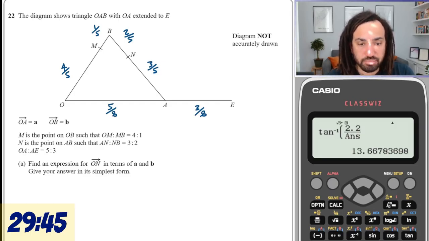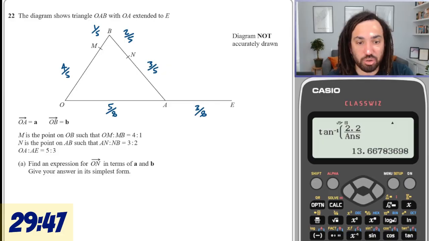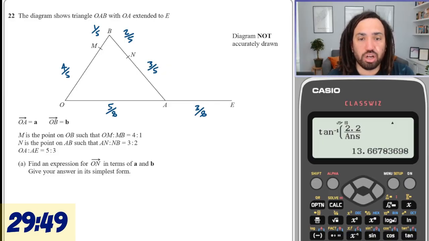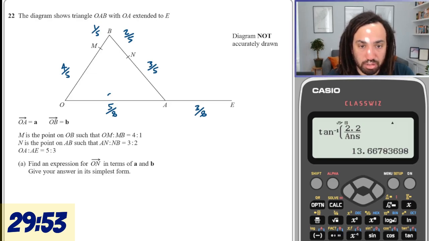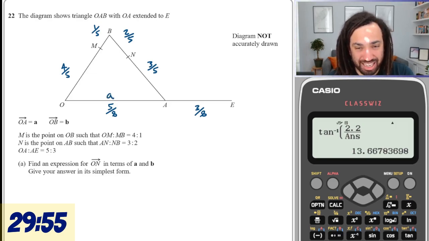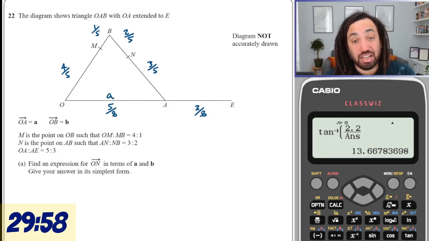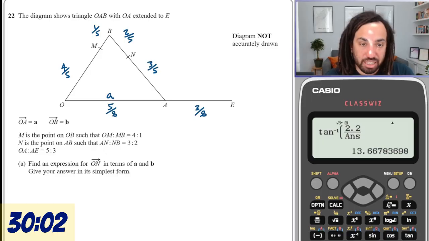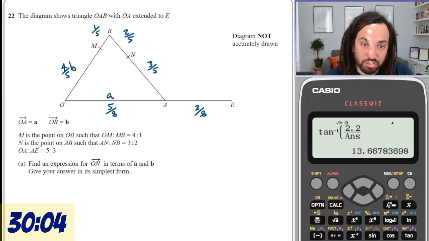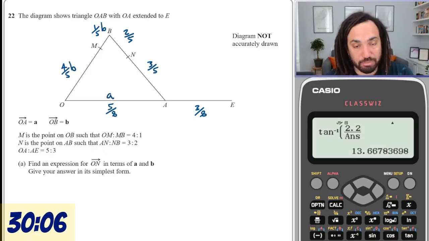Okay. Find an expression for ON. Oh, okay, so OA is A. Alright, so that is A the whole way. And OB is B. Okay, so at least that's 4/5 B and that's 1/5 B.